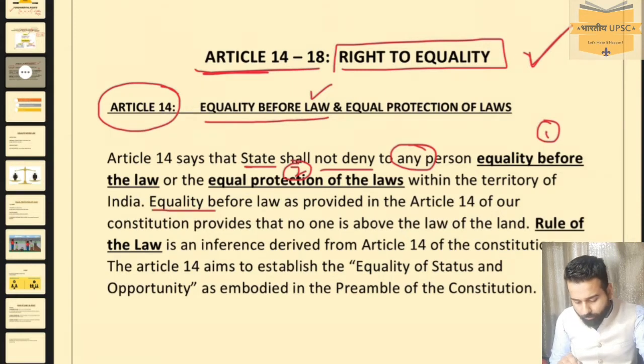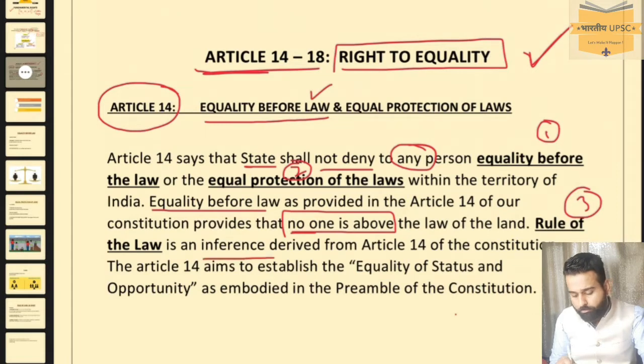Now equality before law, as provided in Article 14 of our Constitution, provides that no one is above the law of the land. And third, rule of law is automatically inferred from Article 14. So Article 14 aims to establish the equality of status and opportunity as embodied in the Preamble of the Constitution.